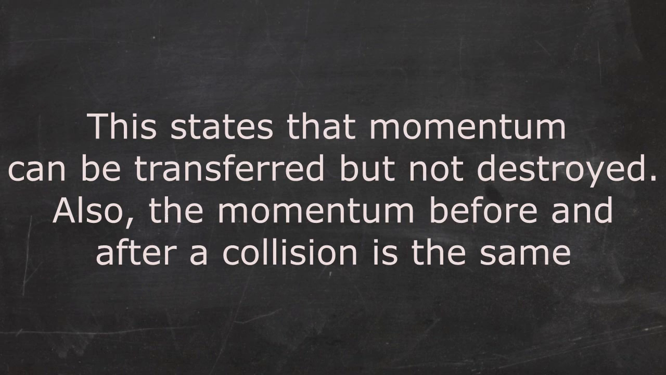This law states that momentum can be transferred but not destroyed. Also, momentum before and after a collision is the same. So, for example, if a bus hits a wall, all the momentum from the bus is slowed down by air friction, hits the wall, some of the momentum goes into the wall, and some of the momentum makes the bus push back. Yep, that's pretty much it for that.